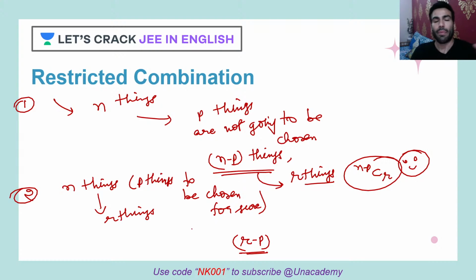Out of the remaining n minus p things, because the p are already chosen, so n minus p things are there. From these things, you're going to pick what? r minus p things. I hope this is clear with everyone.